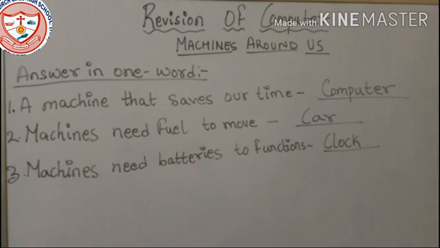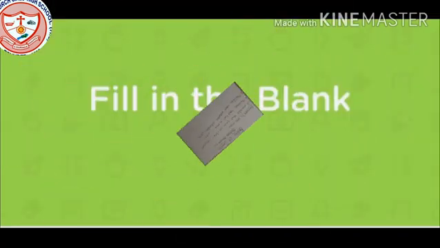Number 2. Machines need fuel to move. I have written car. You can write anything: aeroplane, ship, anything you want. Machines need batteries to function. That is clock. I have written down a clock. If you want, you can write something else.